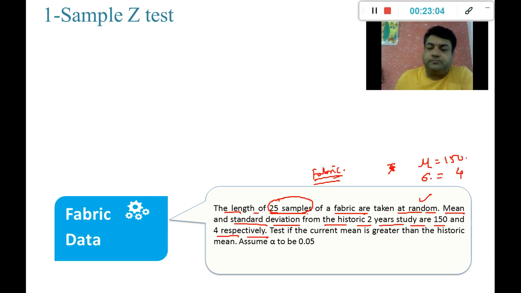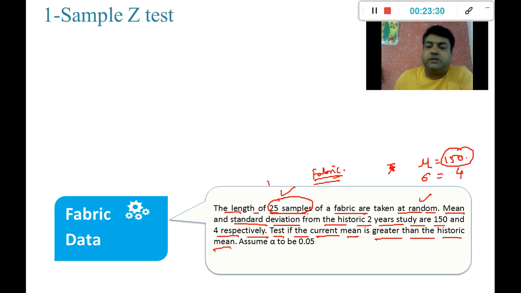Now they have given us the current sample of 25 bundles, and we have to test whether the current mean is greater than the historic mean or not. This is what the business owner expects.